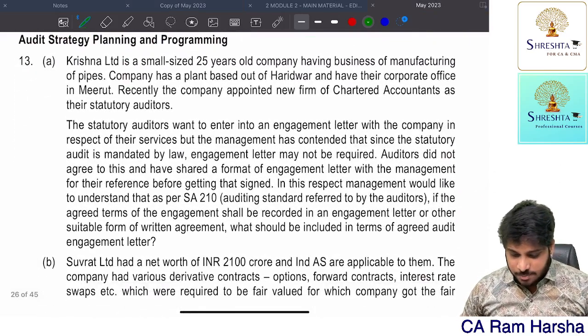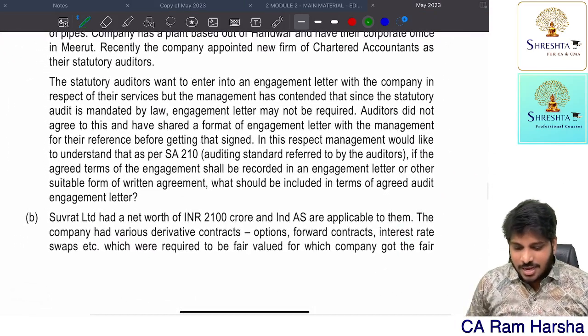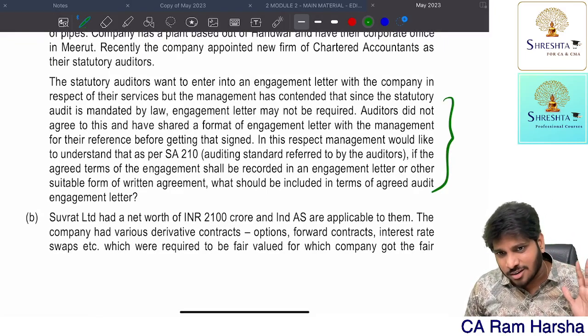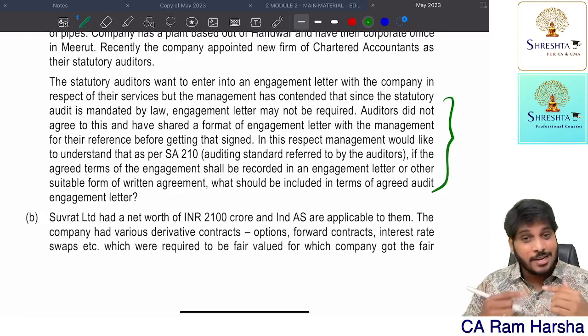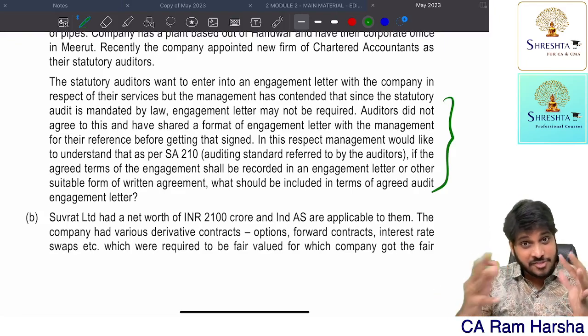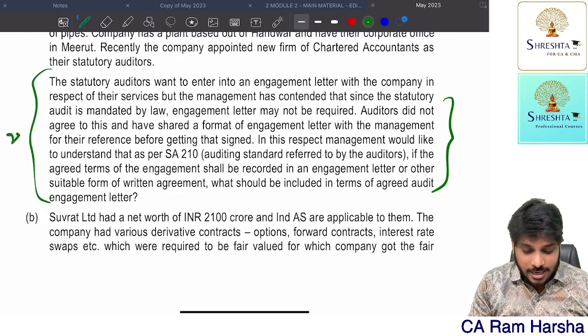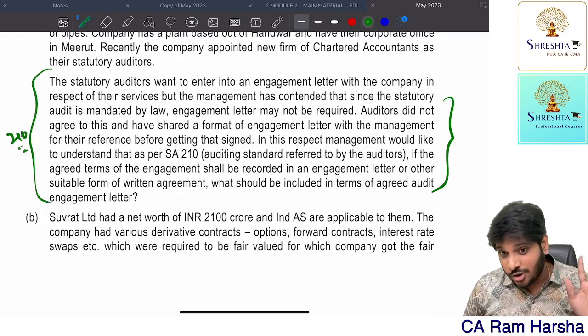Then audit strategy, planning and memorandum. Here they asked a very simple question: what are the contents of an engagement letter? I told very clearly in my recent 50 days, 50 marks session how to obtain 50 marks. I told very clearly that CA Inter questions can also come.